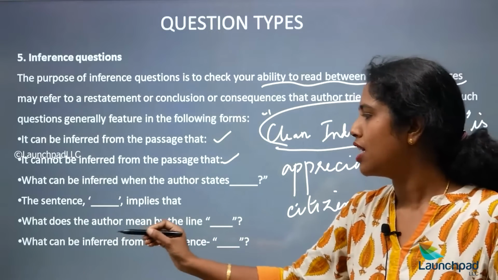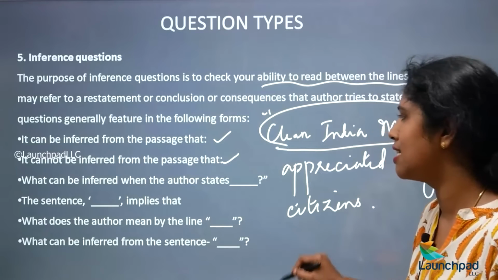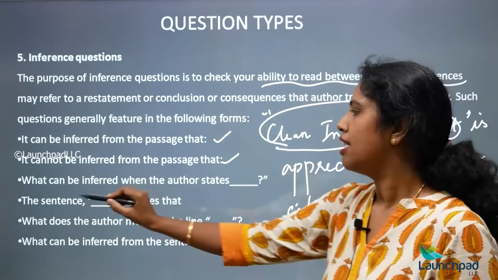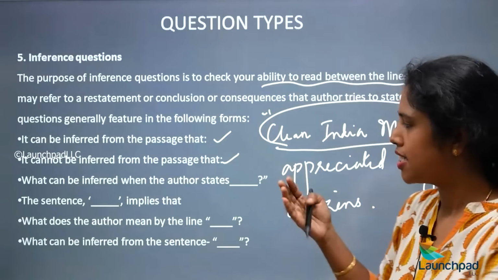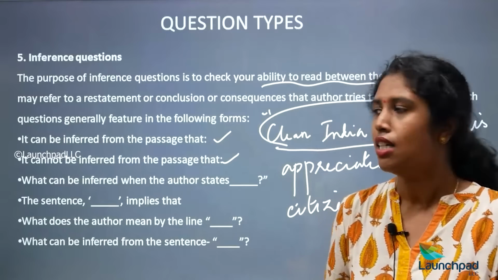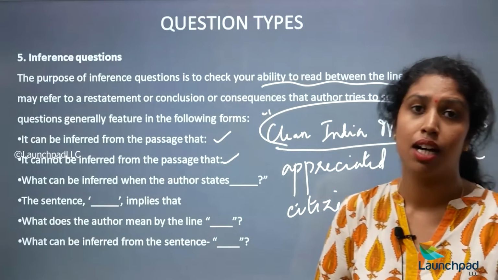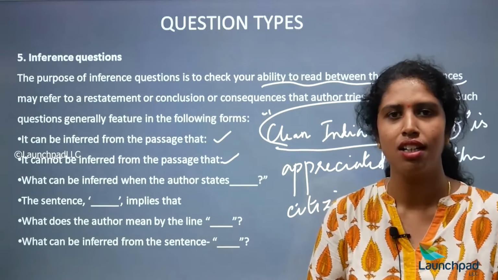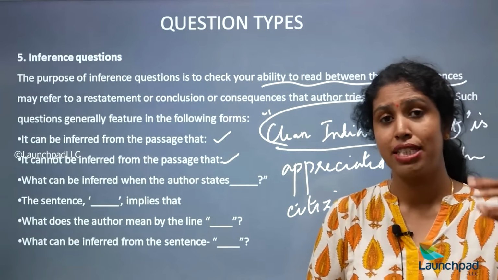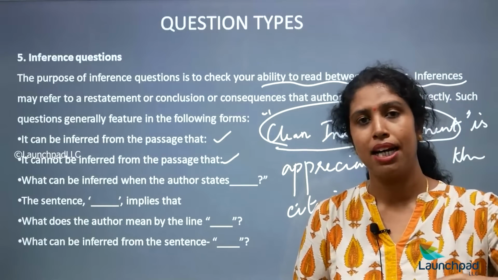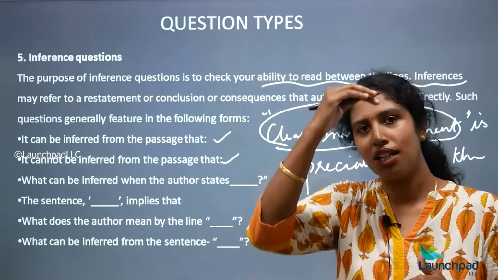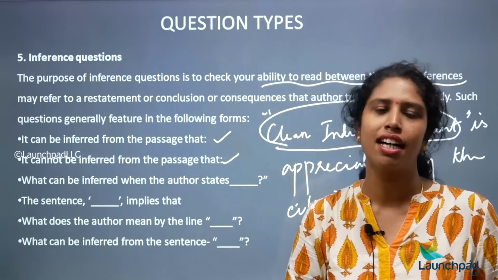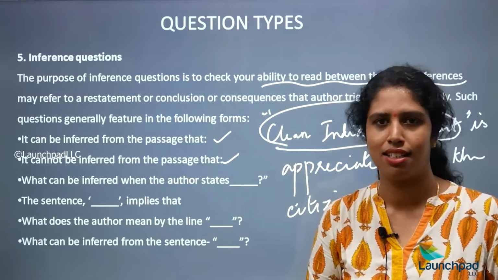Next, what can be inferred from the sentence dash? So this is similar to what can be inferred from the author states, or the sentence dash implies that. This is just a different form of questions. Whenever these kinds of questions come, you need to have a complete understanding of the author's point of view, because in the first paragraph he might be agreeing, and in the second paragraph he might be disagreeing. If you don't get the complete idea, there are chances that you might give a contradictory answer to the question that is being asked.